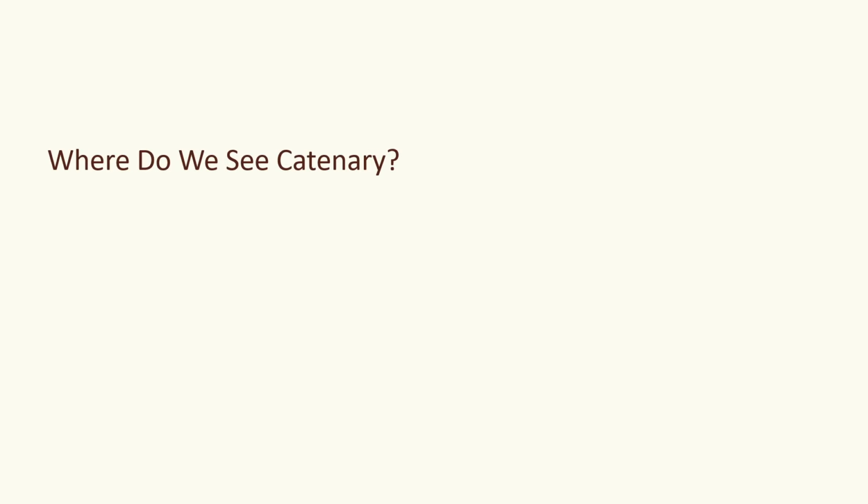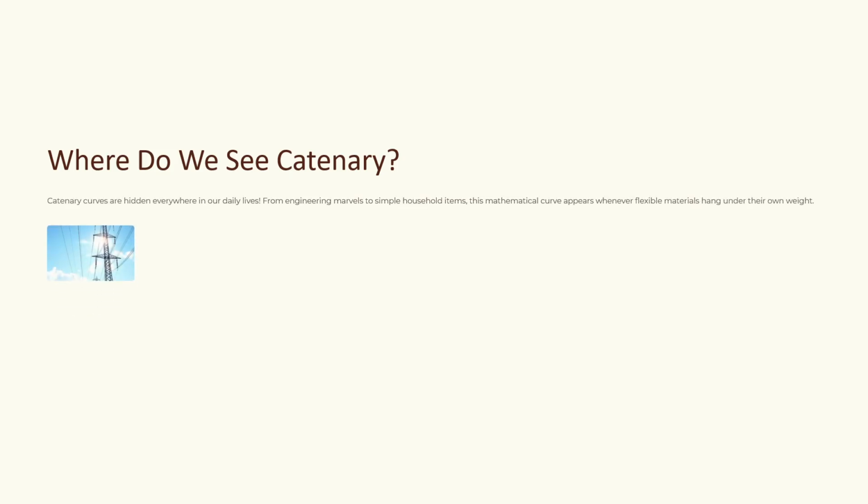Now we have completed the second part as well. Now we will be going to the third part. Where do we see the catenary? Catenary curves are hidden everywhere in our daily lives. From engineering marvels to simple household items, this mathematical curve appears whenever flexible material hangs under its own weight.